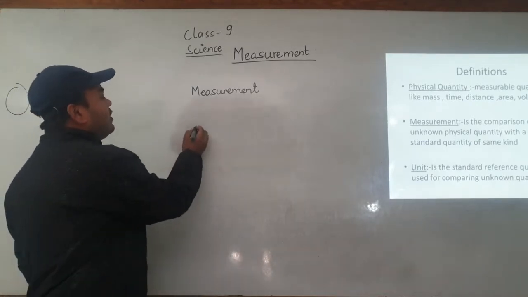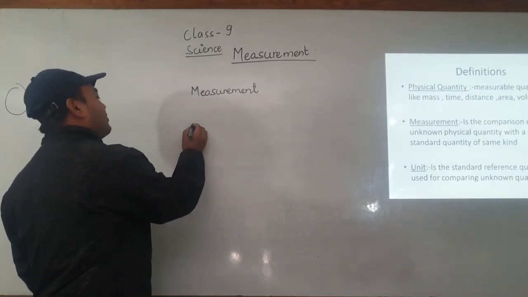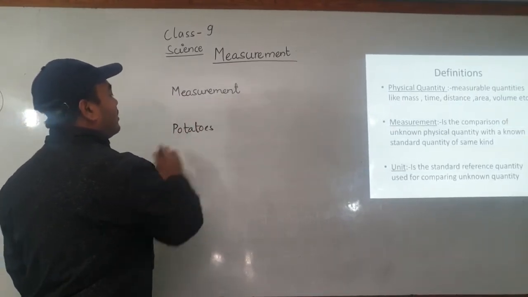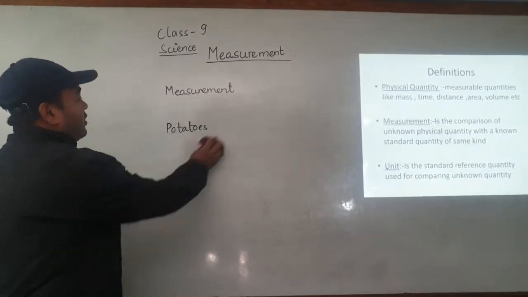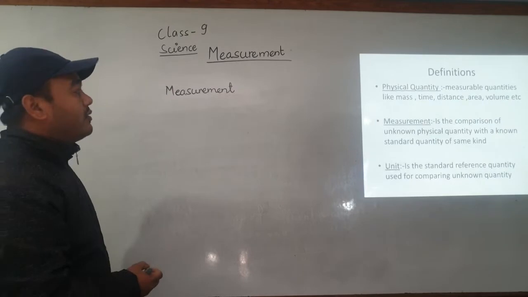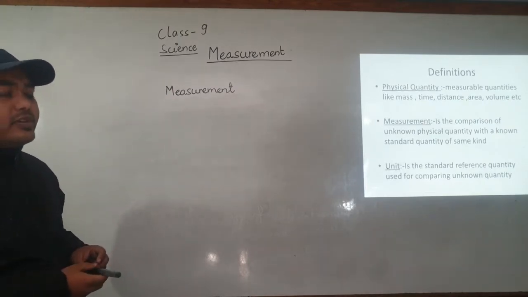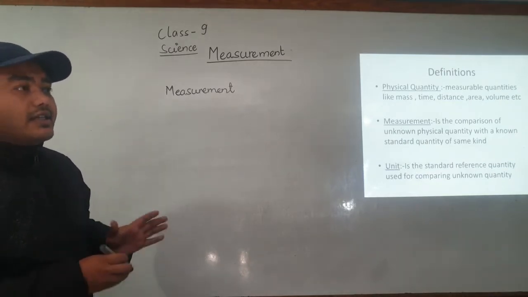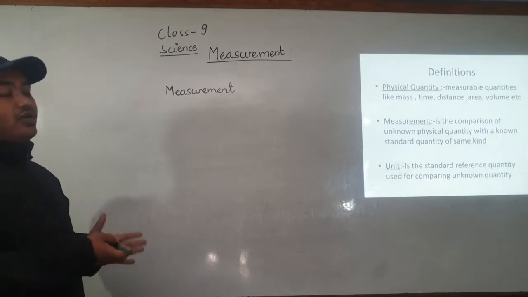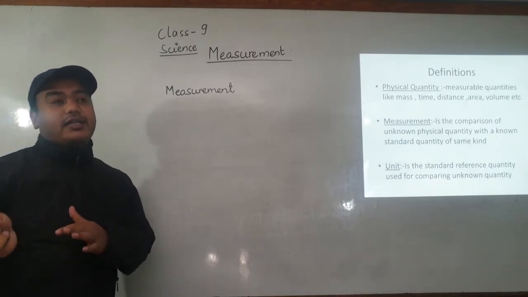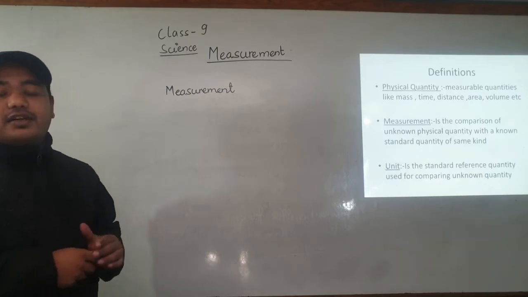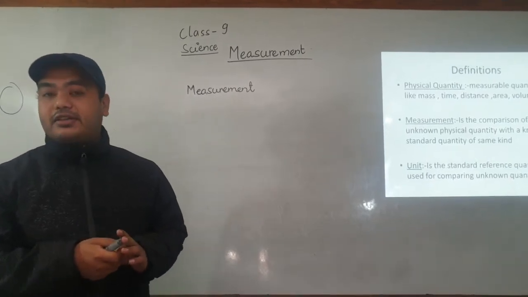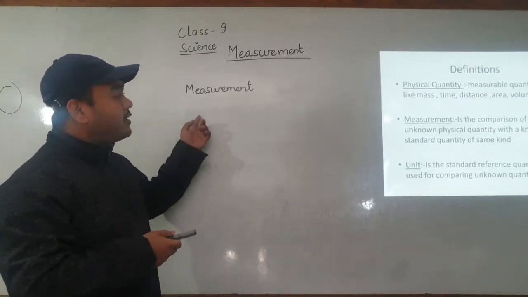Like in the market, while we go for buying potatoes or other foods, the shopkeeper compares the unknown quantity. If you want to buy rice or sugar, he keeps a known quantity, like a weight, on one side and the unknown physical quantity on the other side of the beam balance. By comparing with that known quantity, the measurement is done.